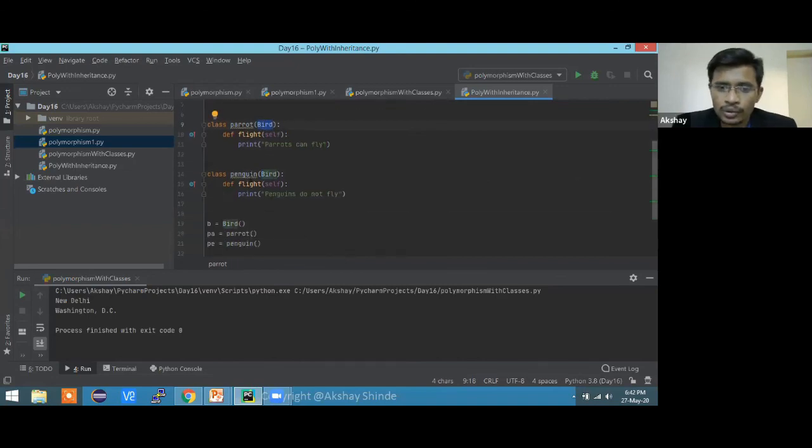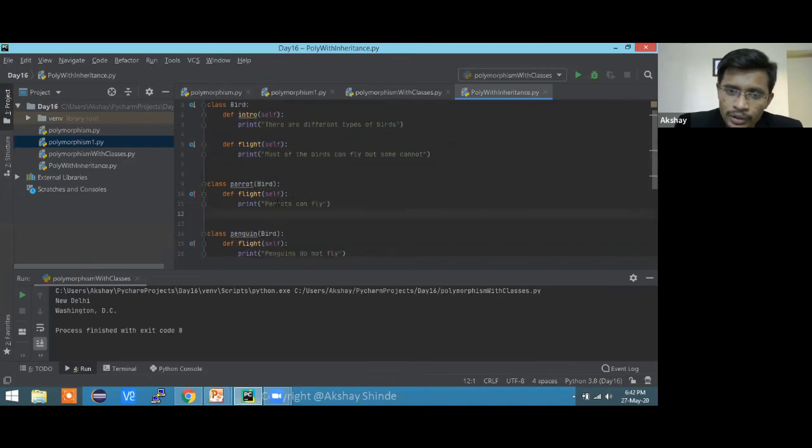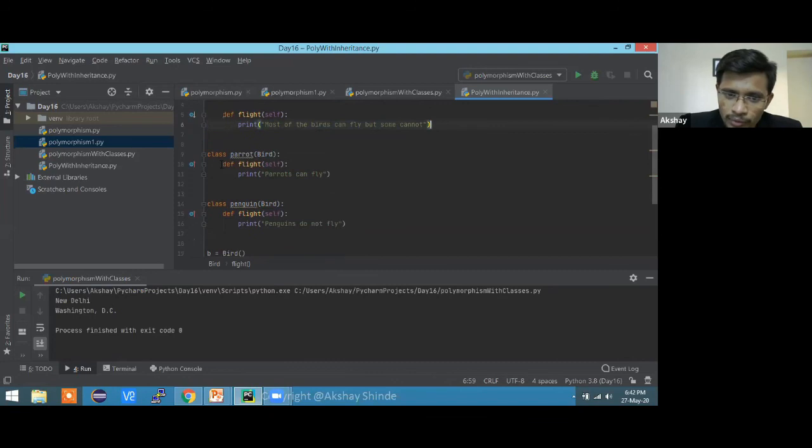Whether you call flight from here or from here, it is not going to go over here. It is going to execute the flight function which was there in the child class. Multi-level would be like this: if you add parrot over here, then it will be multi-level.